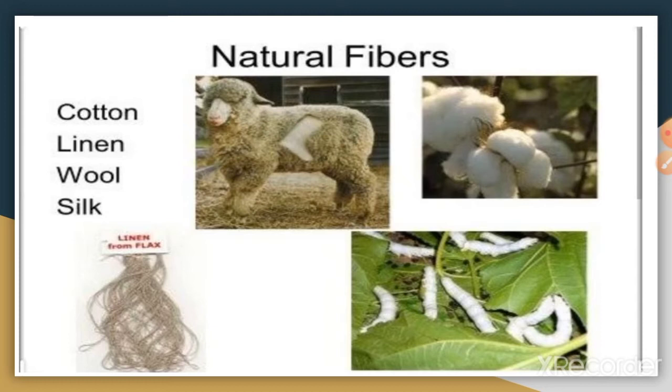The importance of natural fiber, which has been used for hundreds of years in order to meet human needs such as clothing and sheltering, has considerably reduced through the use of synthetic fiber towards the end of 19th century. The examples of natural fiber are cotton, linen, wool, and silk.